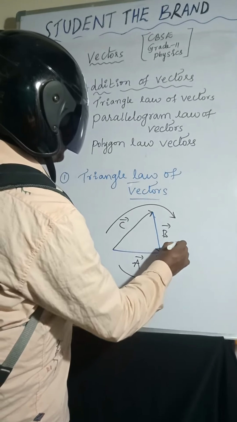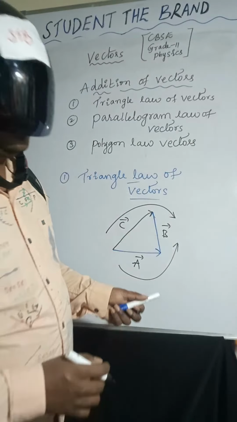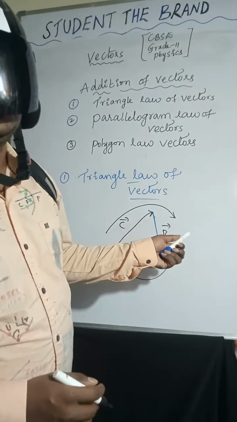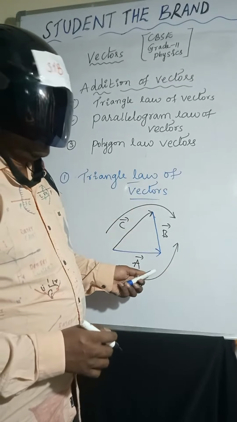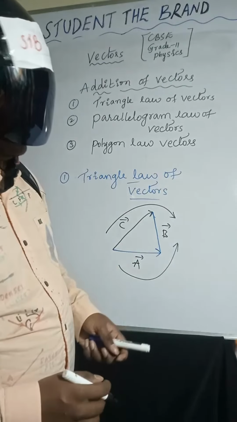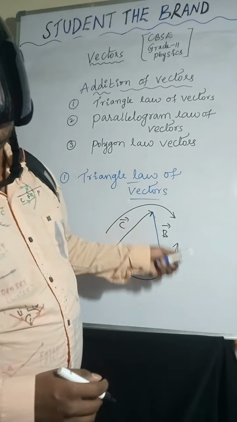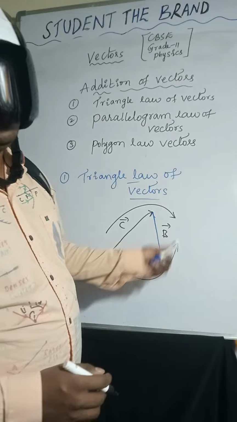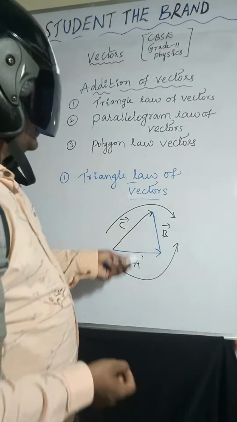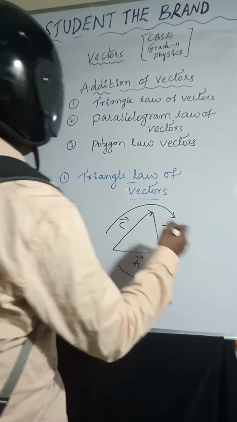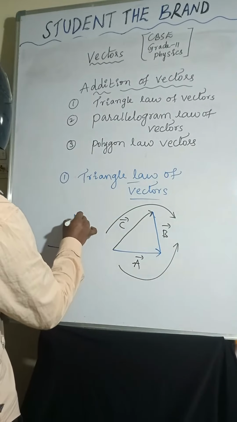So a bar and b bar are both acting in the same direction along two sides of the triangle. The resultant will be the opposite side. C bar is the resultant acting opposite to a bar and b bar. Coming to the polygon law of vectors, it is the same thing, similar to triangle law of vectors, but here all sides of the polygon will be taken in one order.